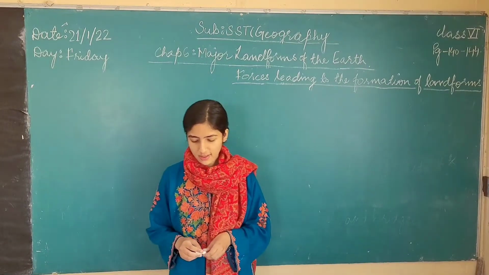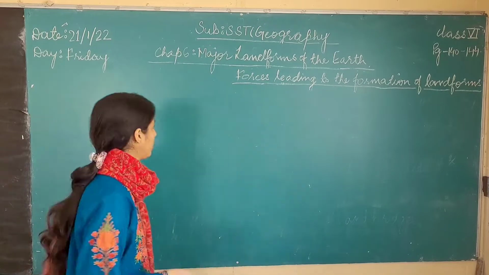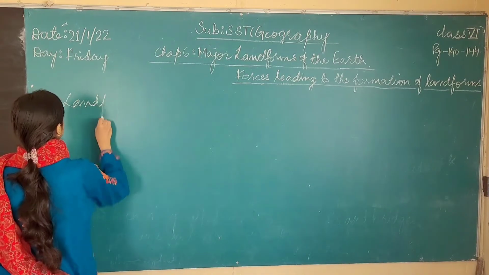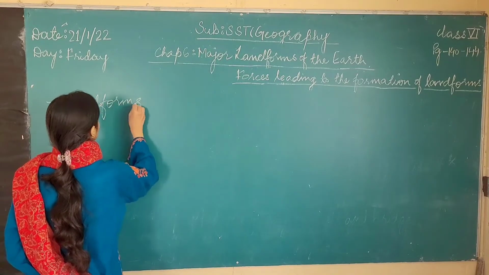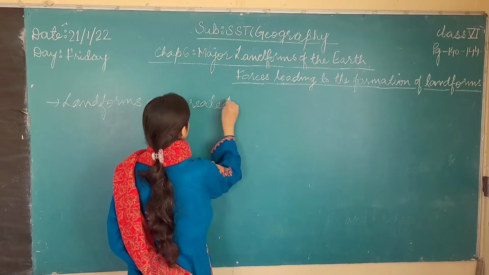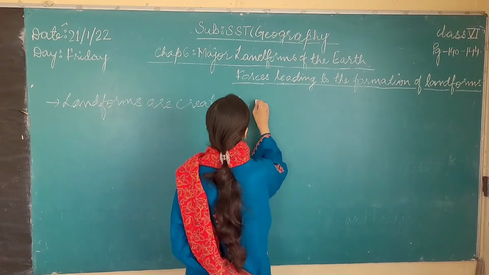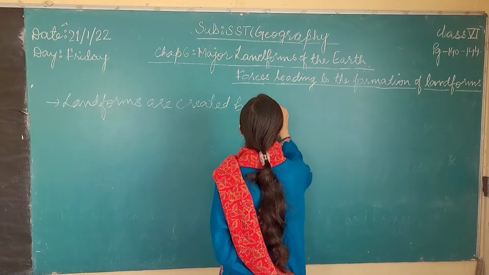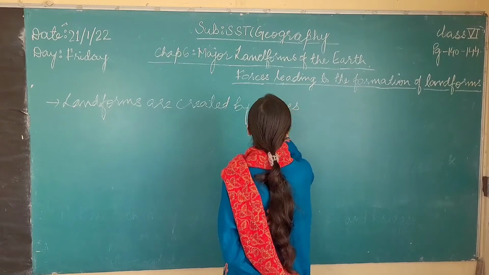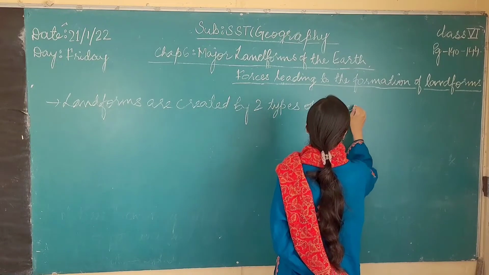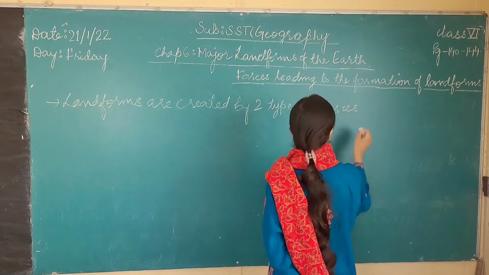Okay, let me write down some of the important points. The first one is: landforms are created by two types of forces. What are these two forces?